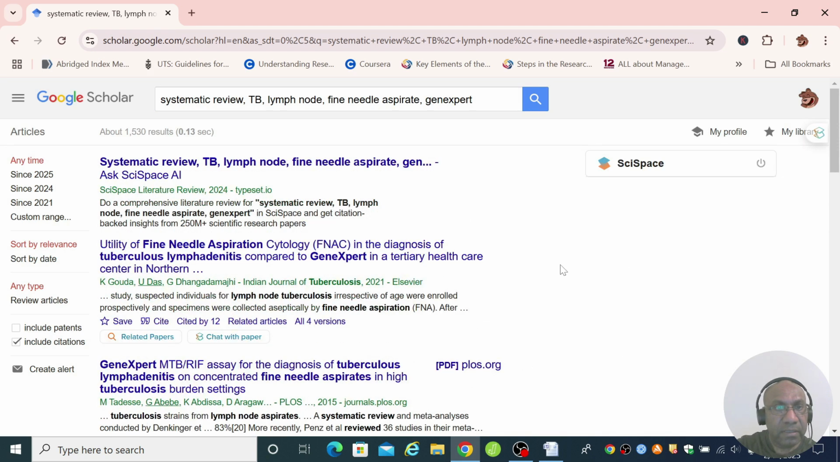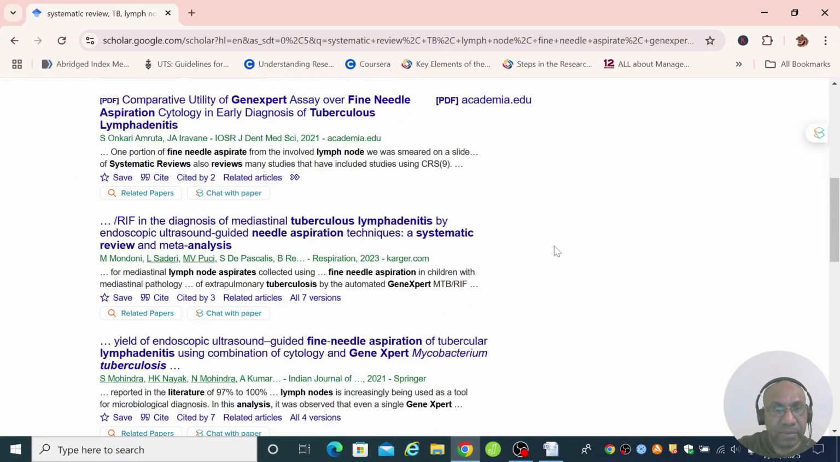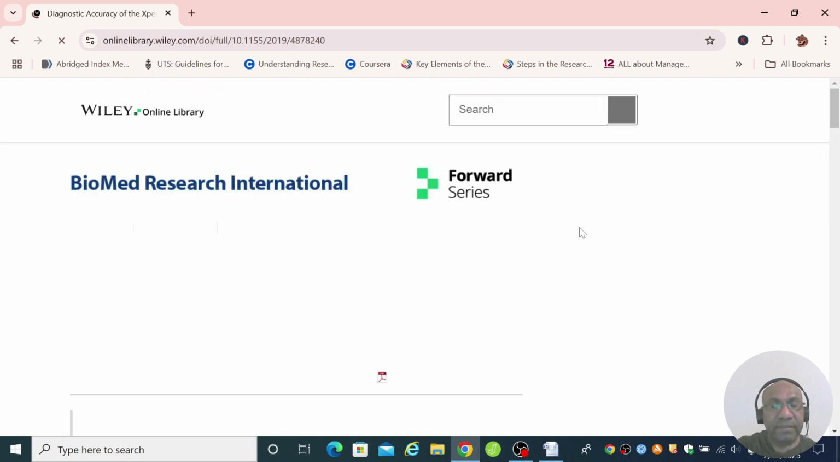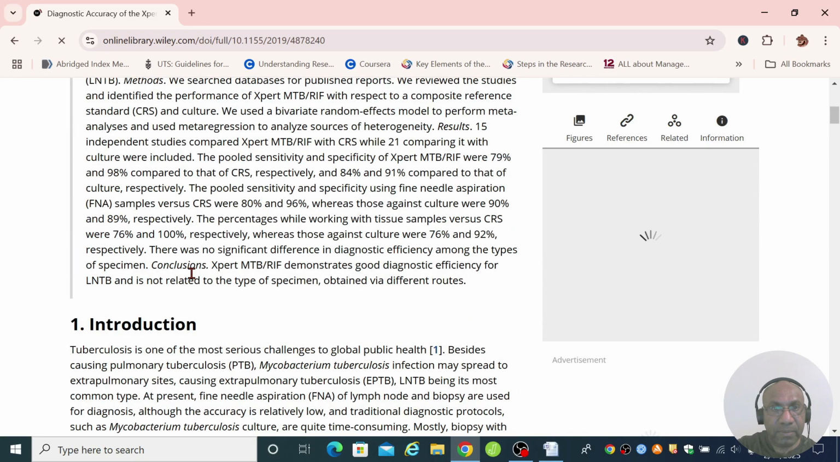Okay, in this one, again, it shows an original paper. I'm looking for systematic review papers. Okay, this one looks good. I think this is one of those papers that I saw previously. So, yeah, this one looks good. Diagnostic accuracy of GeneXpert for lymph node TB diagnosis, systematic review and meta-analysis. So I will open that, and I want to look for keywords in the abstract.